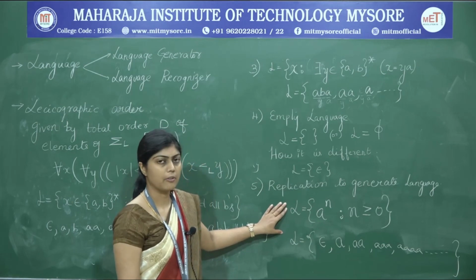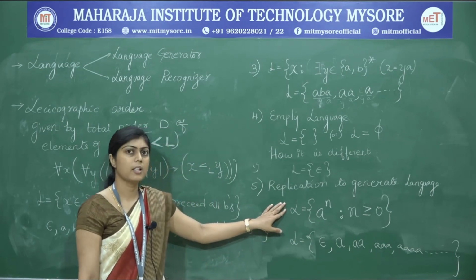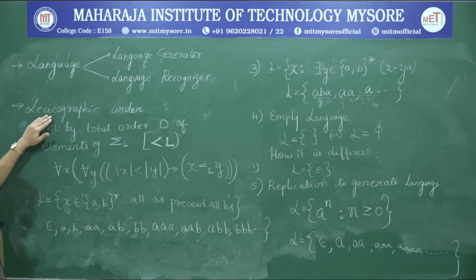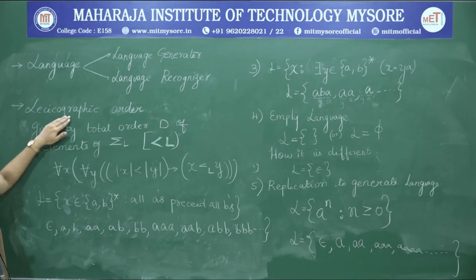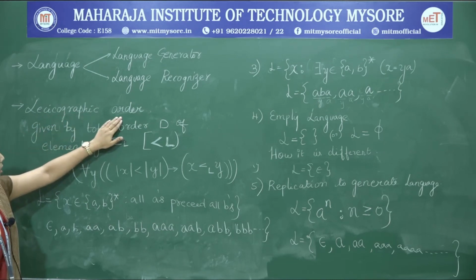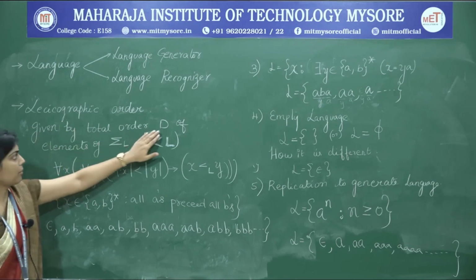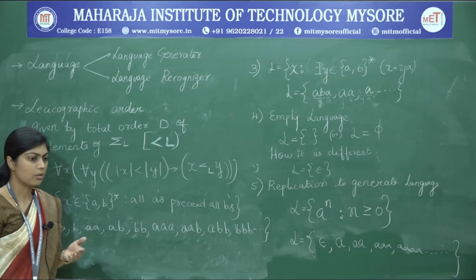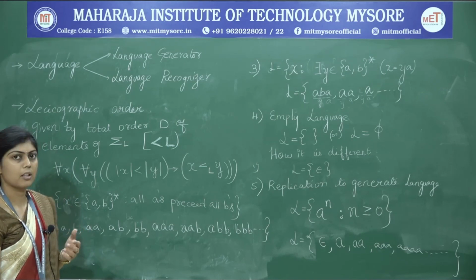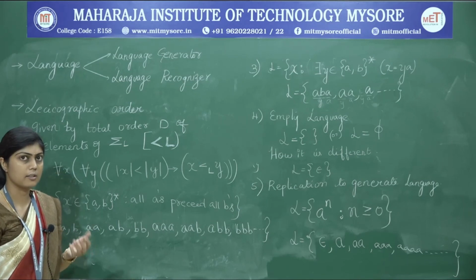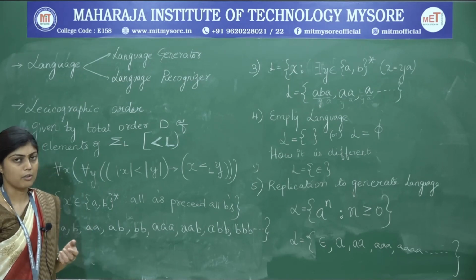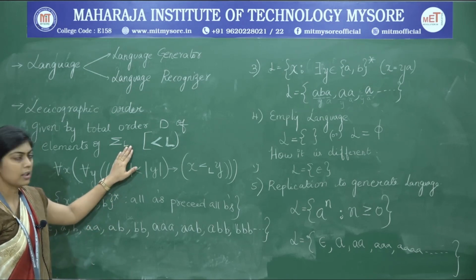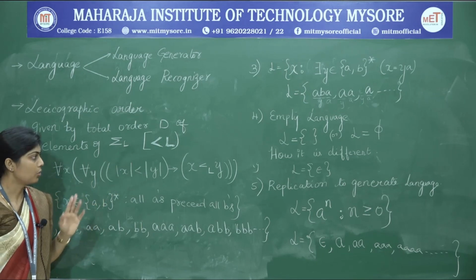Talking about language generators, which enumerate the list of strings that belong to the language, we can put a lexicographic order, and it is denoted by the total order D. When we are interested in the formation of the strings, and also concerned about the order in which the strings are generated, we put the constraint of this lexicographic order. The lexicographic order works in two ways.